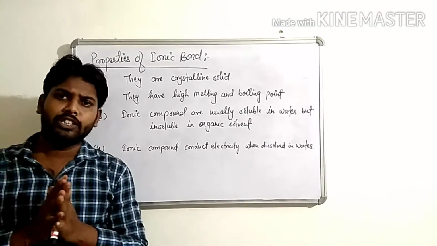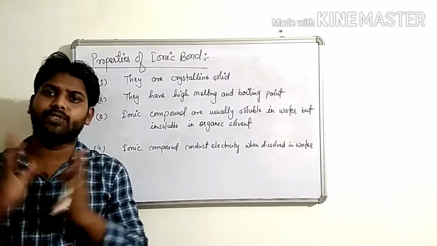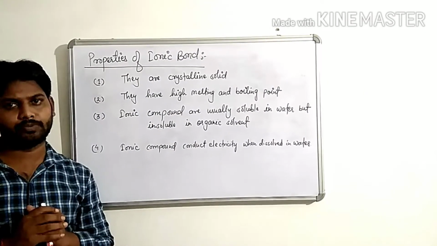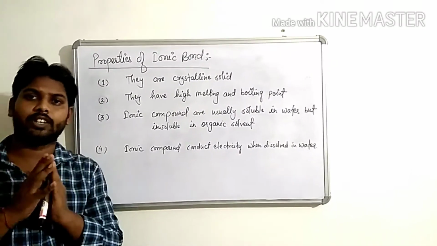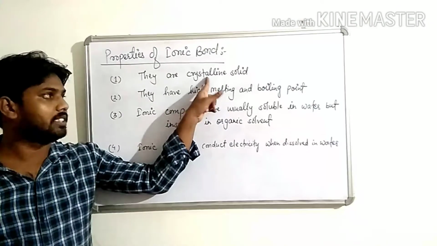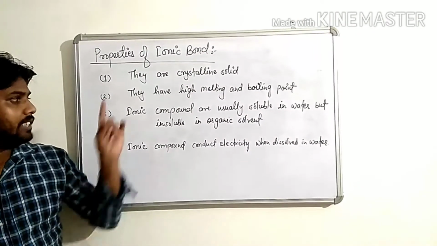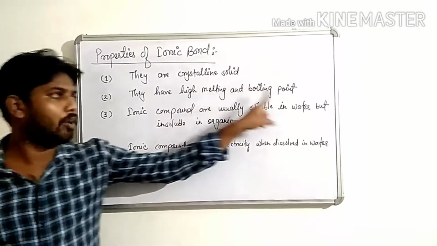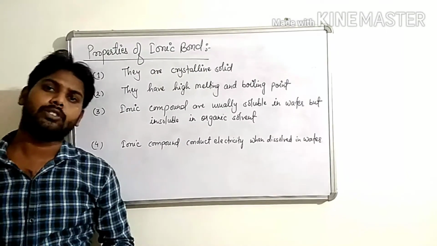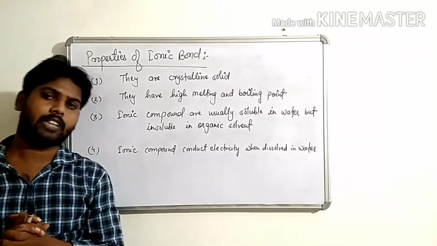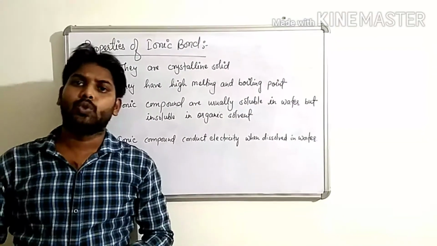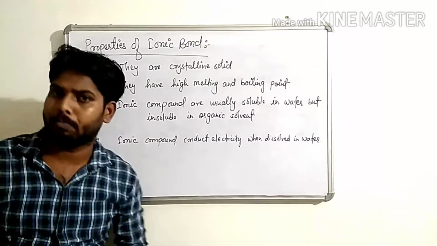Children, an ionic bond is made up of positive and negative charge and is held by a strong electrostatic force of attraction. When they are connected with each other, they always form a regular crystal. That is called a crystalline solid. Second, they have high melting and boiling points. This is due to the high force of attraction between their constituent charges, because a lot of heat energy is required to boil or melt an ionic compound.